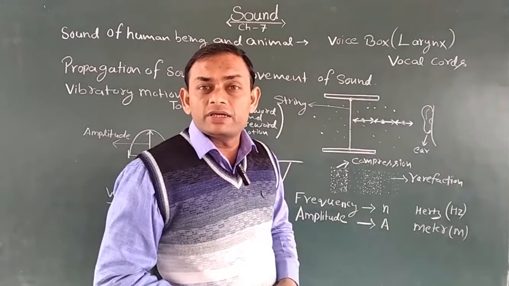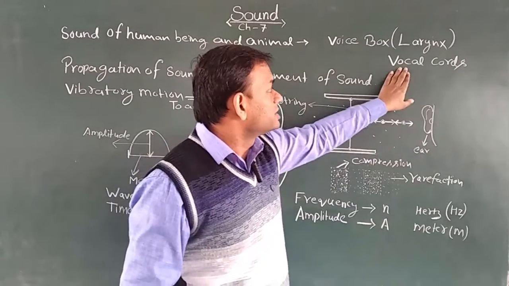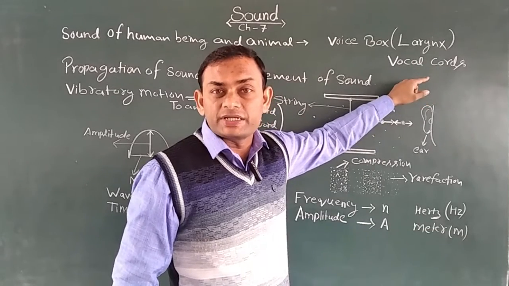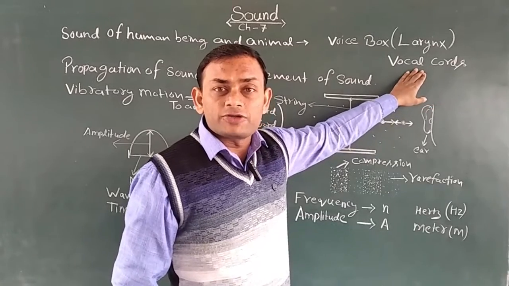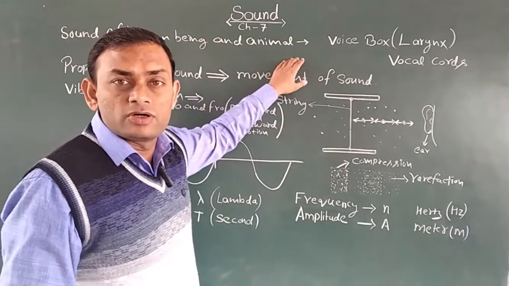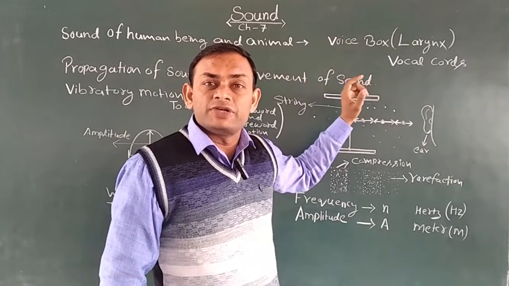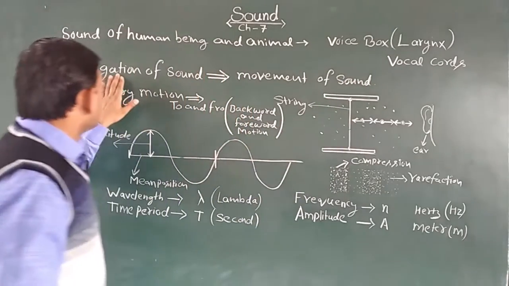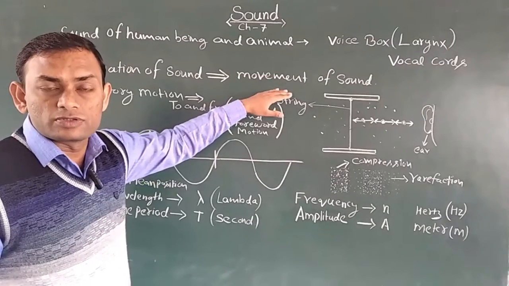When a human being or an animal tries to speak, the air passes through these vocal cords, and the vocal cords start vibrating and produce the sound. By this process, human beings and animals produce sound. Because of this they speak and we can hear their sound. Got it?